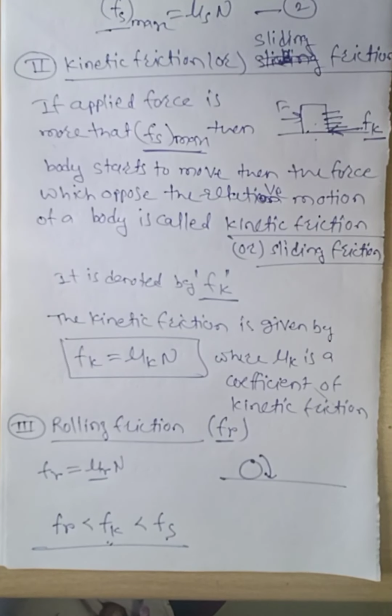The lubricant helps to reduce the friction. And in vehicle tires, air is put between the ring and the tires. Due to that air, the friction will be less.